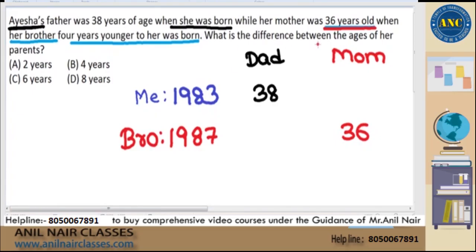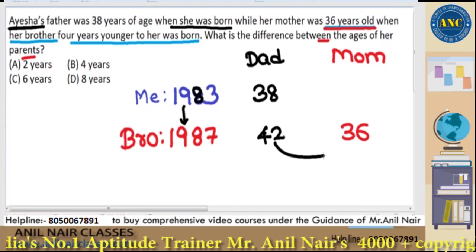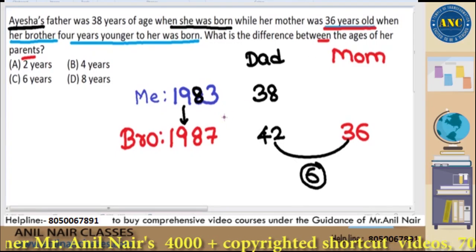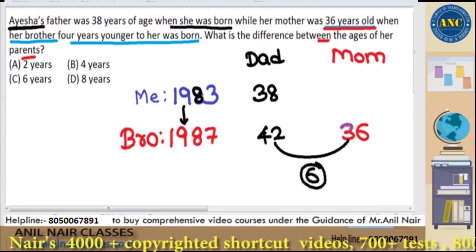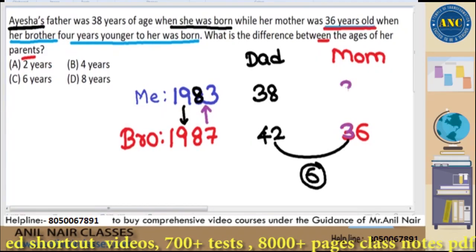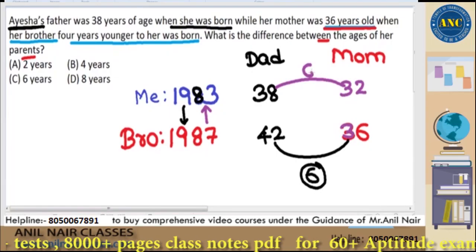What is the difference between the ages of her parents? Very easy logical way of solving. In 1983, my father was 38. In 87, 4 years later, my father will be 42. Difference between 42 and 36 is 6. Or in 1987, my mother is 36. In 1983, 4 years before, my mother will be 4 years less than 36, 32. Again, the difference is 6.